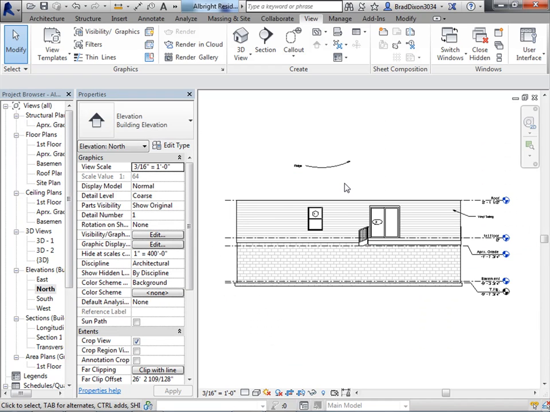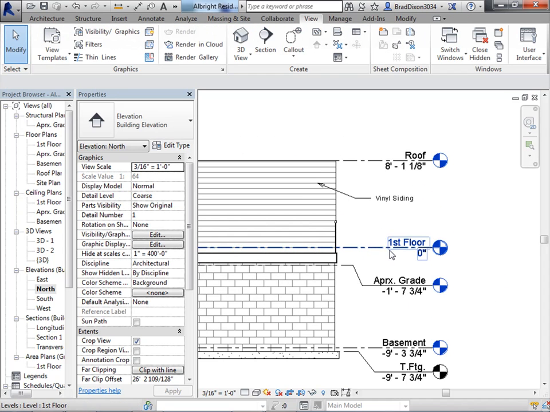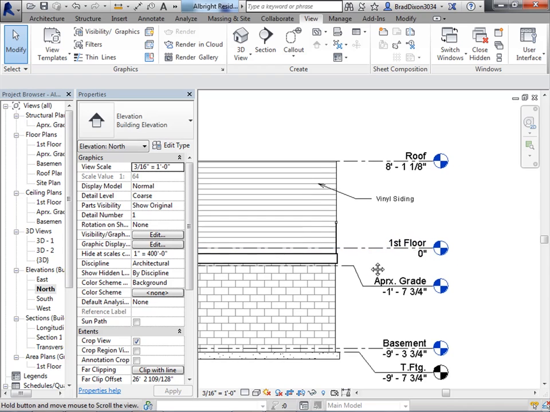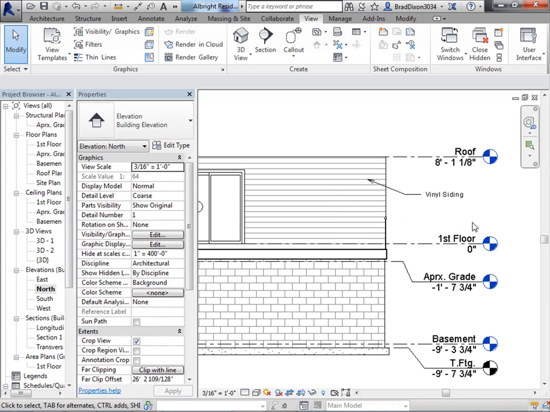If I click on a north elevation, what you'll see is my first floor is at 0 feet, 0 inches, and my roof level currently is at 8 feet 1 1/8 inch. Basically how I got that was I added the components that go into the wall that sits on the first floor.